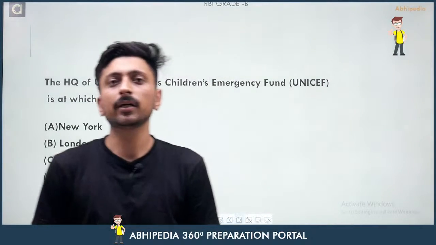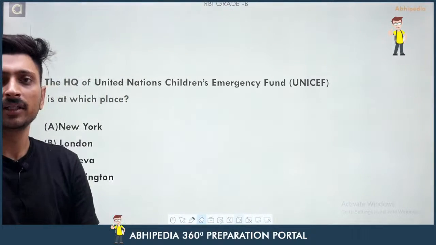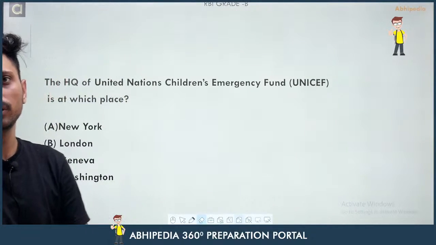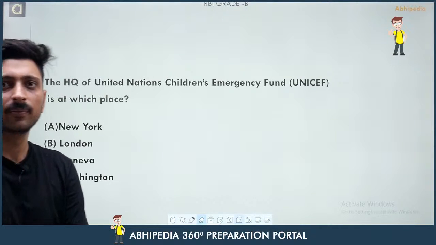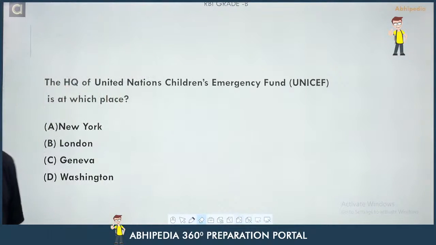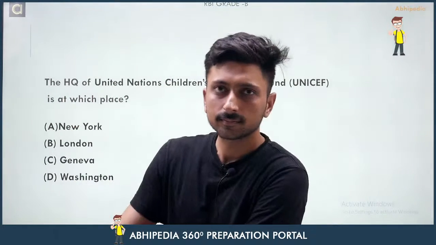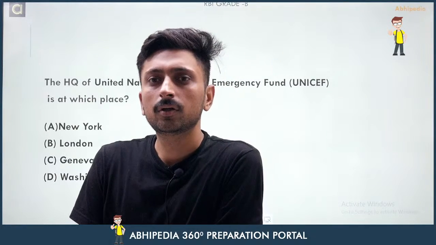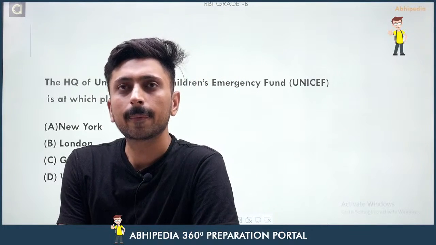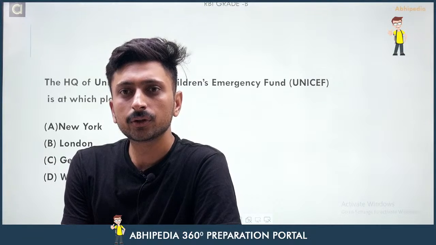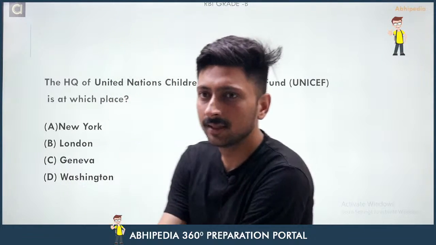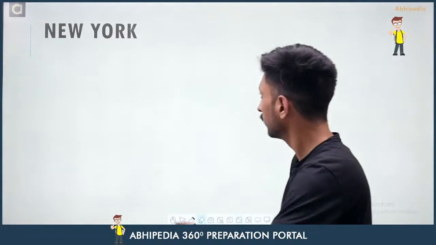So you have to tell me the headquarters of UNICEF is at which place? So the right response here will be New York, right? So the right response here is at New York.